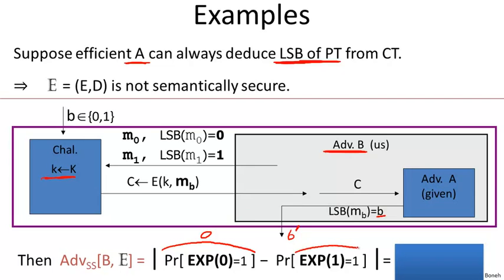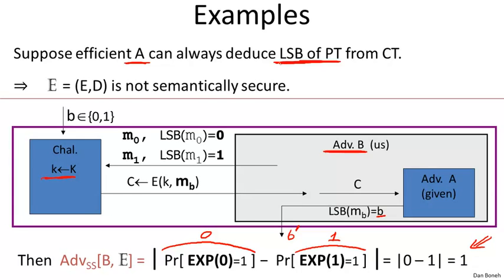However, in experiment 1, we're given the encryption of M1, so how likely is adversary B to output 1 in experiment 1? Well, it always outputs 1, again by the properties of algorithm A, and therefore the advantage is basically 1. So this is a huge advantage. It's as big as it's going to get, which means that this adversary completely broke the system. So under semantic security, just deducing the least significant bit is enough to completely break the system.